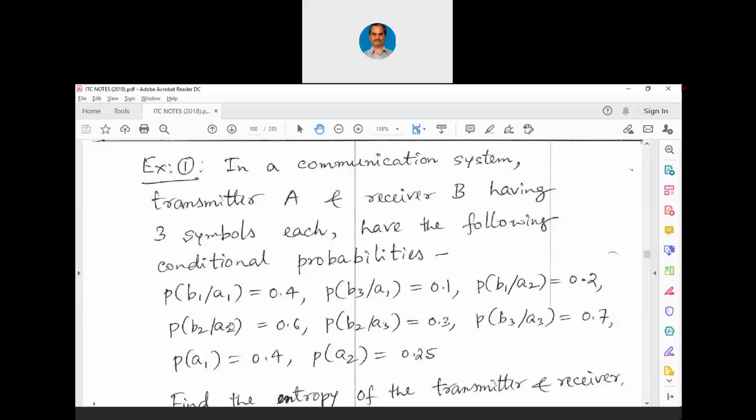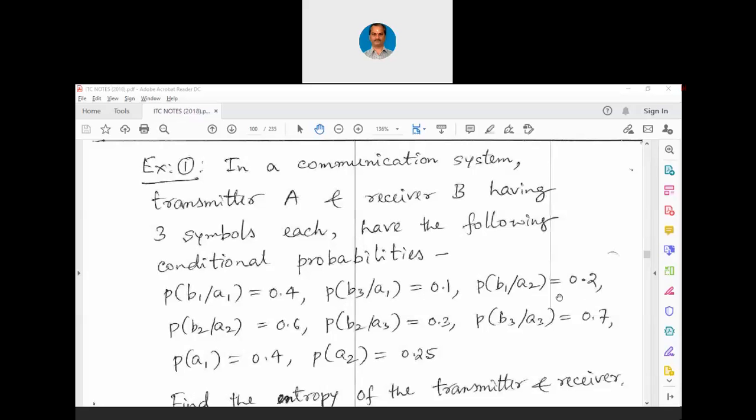In the same way, B1 slash A1 is given, B3 slash A1 is given. Let me admit the student. Okay. Due to network issues, we always have these problems. B1 slash A1 is given, B3 slash A1 is given, B2 slash A1 is not given. You can find B2 slash A1 just by finding 1 minus 0.4 minus 0.1, that is 1 minus 0.5, which is 0.5.